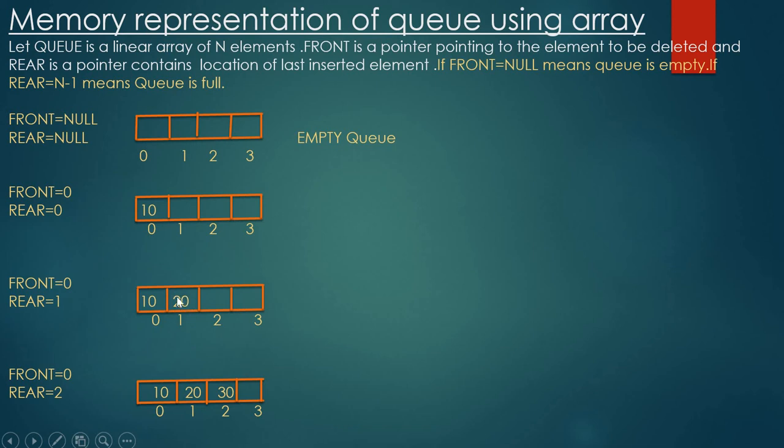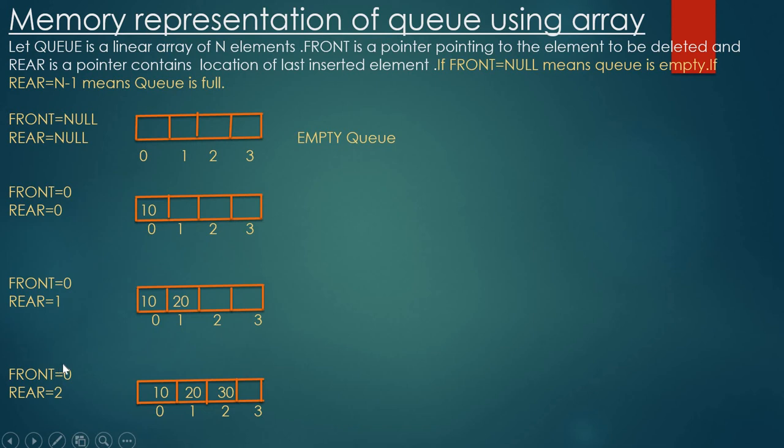Front is 0 itself, only rear is incremented, because this is insertion. In the insertion case, rear is incremented by 1, and in that position we can insert that element.